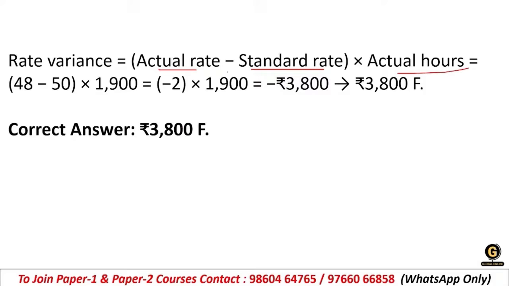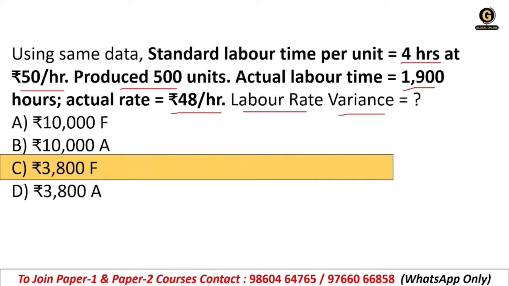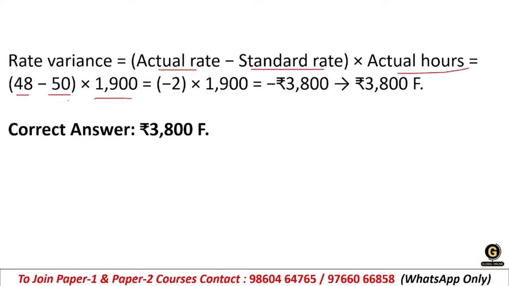So we have actual rate 48 rupees, standard rate 50 rupees, and the actual hours taken is 1900. If we calculate actual rate 48 and standard 50, we will have the answer in minus. So minus 2 into 1900, the calculation will be minus 3800.